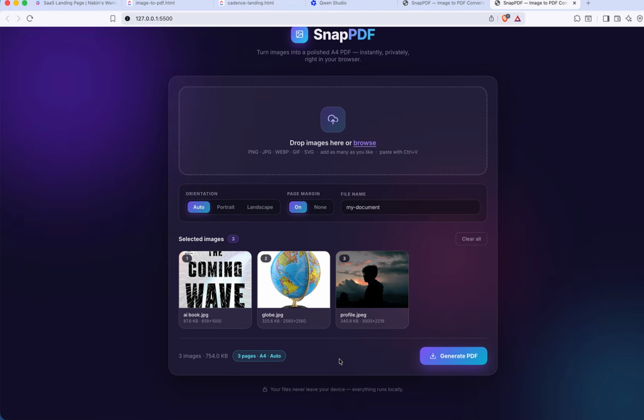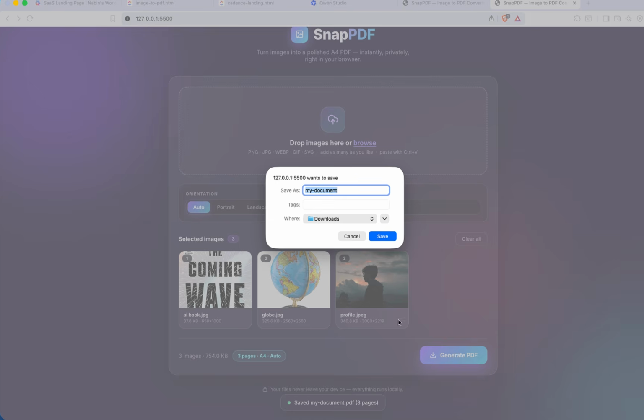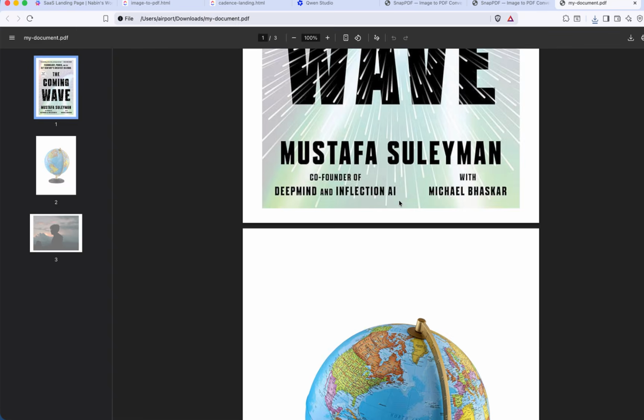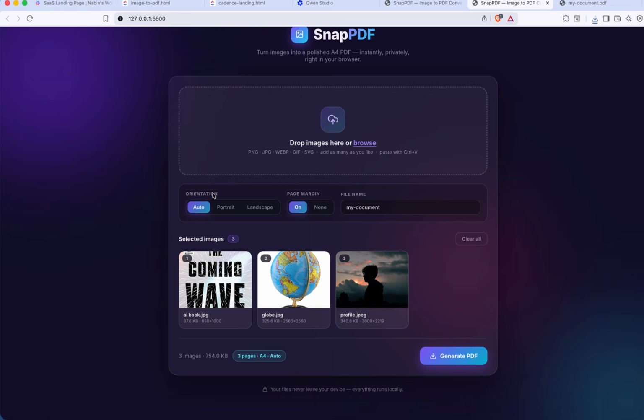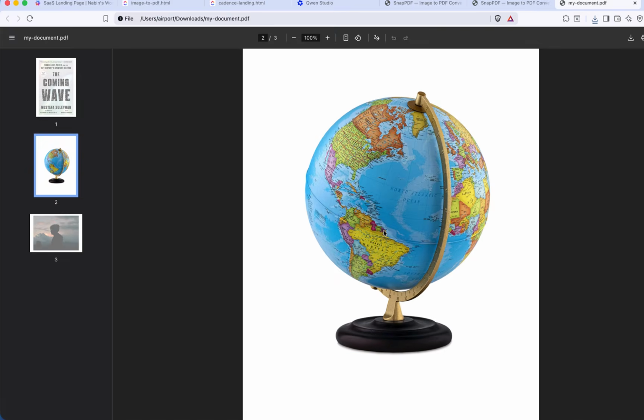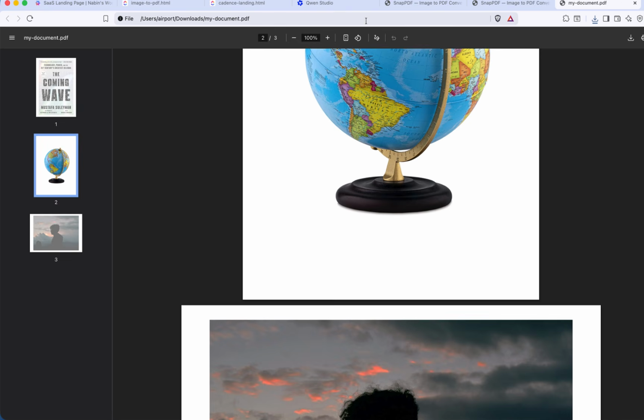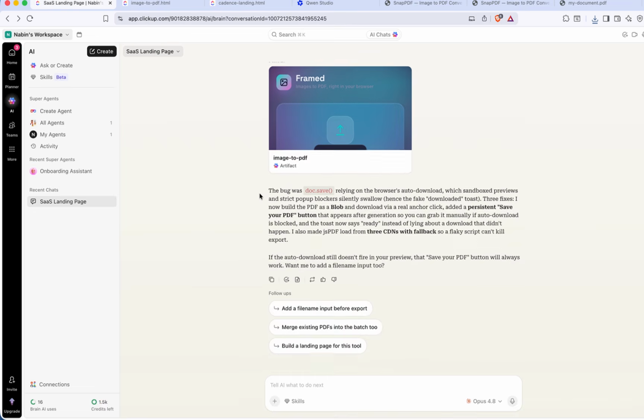3 images, 3 pages, A4 size. You can select the orientation. Auto means A4 size; there's also portrait and landscape. You can set the file name from here. Generate PDF. Generated. Let's save it. Okay, let's open it. It works perfectly. Since we selected the orientation auto, each image takes the automatic size that the image has. If you want the same size for each image, you can set that as well. Wow, it works perfectly.